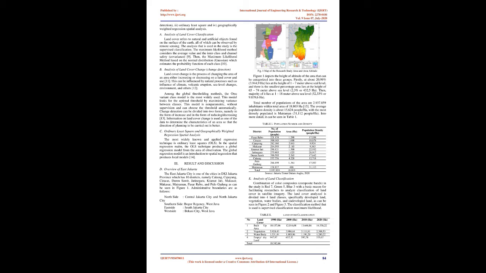Landsat 5 TM imagery data for the year 1990, Landsat 7 ETM+ for 2000 and 2010, and Landsat 8 OLI/TIRS imagery for the year 2020. The image data that is used is May imagery with a percentage of cloud cover of 0%. The 6 variables are flood height, rainfall, area height, river water level, land cover area, and population density.